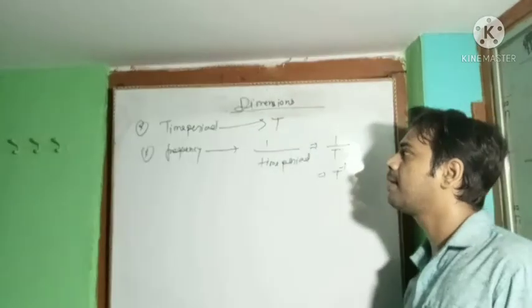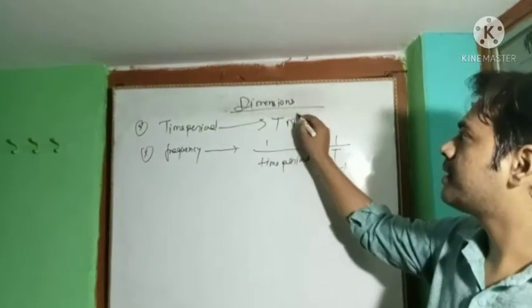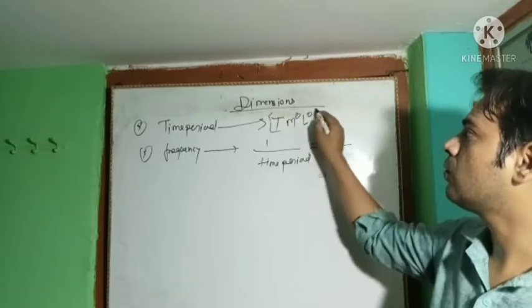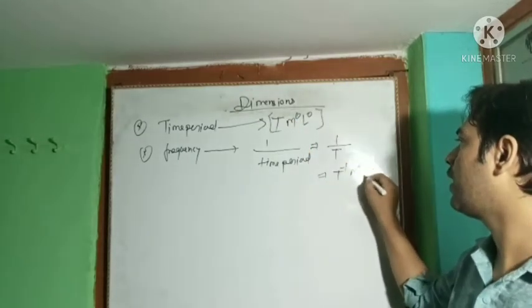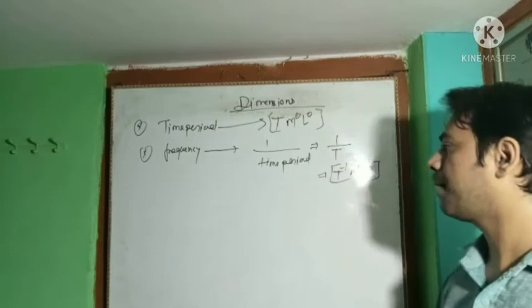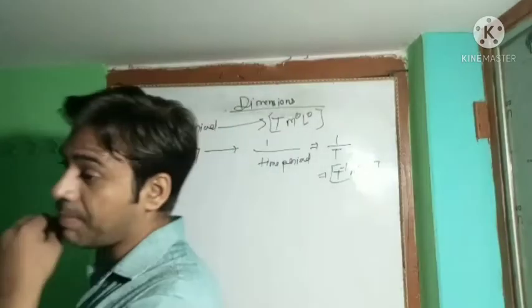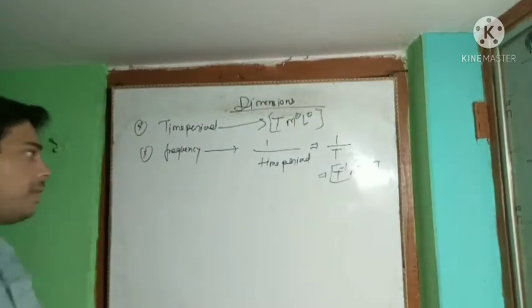So we have seen that the terms of M and L will be 0. So we can write M to the power 0 and L to the power 0. That will be the dimension in terms of MLT. So frequency we have already defined.